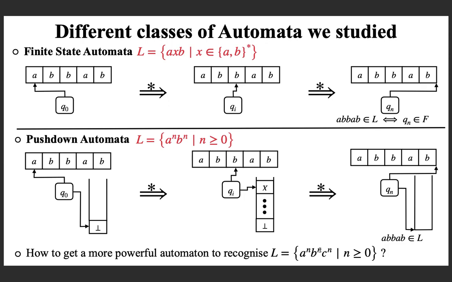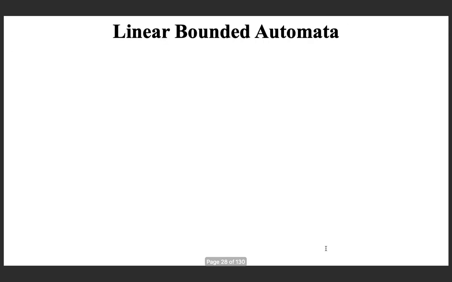Means we need more powerful automata to recognize this language. And the topic for today is about a more powerful automaton which can recognize this language. And the automaton is known as linear bounded automata.